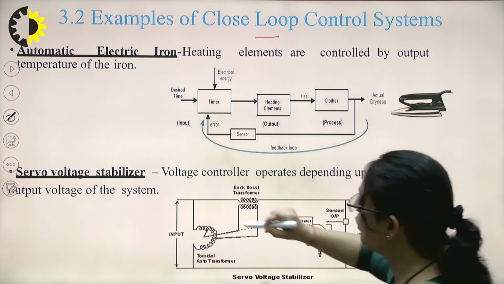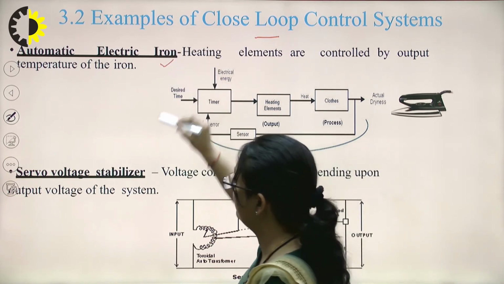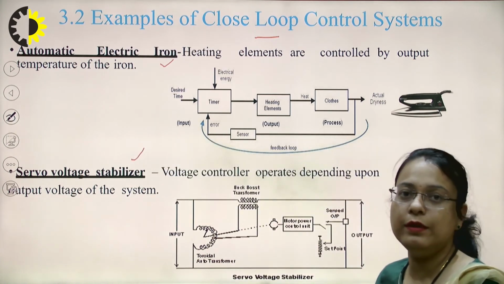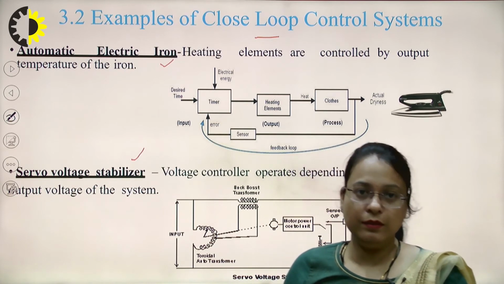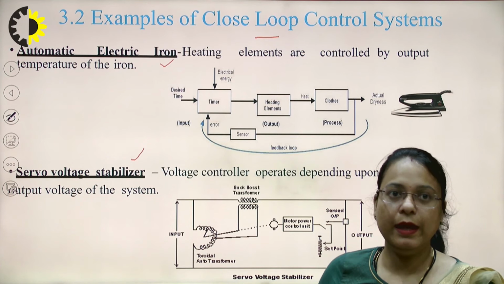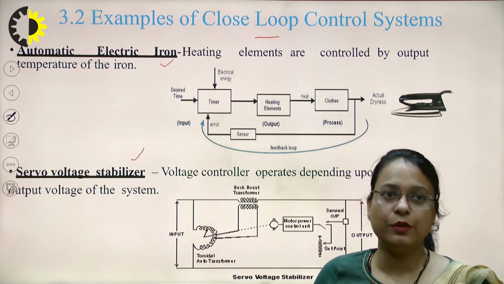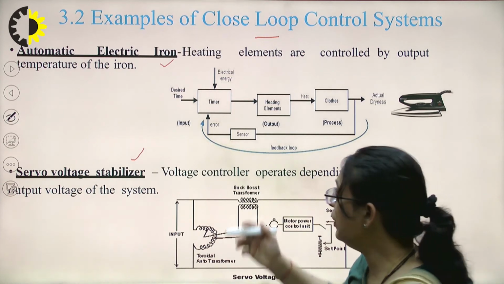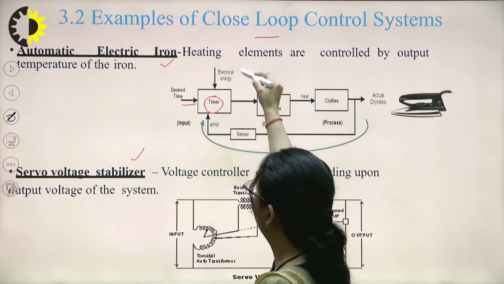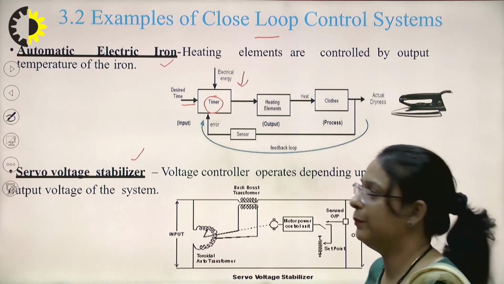So next is the example of the closed loop control system. In case of closed loop control system, one example is the automatic electric iron and another one is the servo voltage stabilizer. As we know, the voltage stabilizer operates depending upon the output voltage of the system, right? And the heating elements are controlled by the output temperature of the iron. So here you can see at the timer, the desired input time and the electrical energy are given at the input, right?